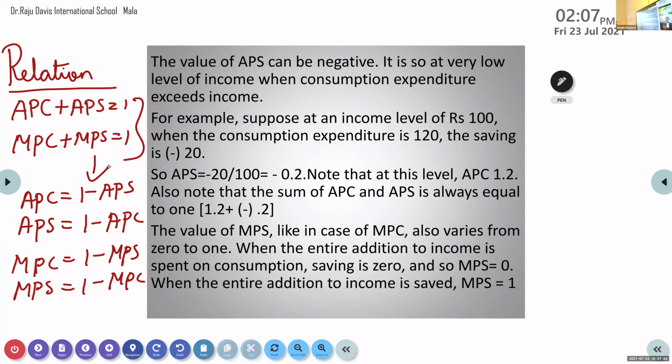If you want to find out APC, you have to reduce APS from 1: APC is equal to 1 minus APS. APS is equal to 1 minus APC. MPC is equal to 1 minus MPS, and MPS is equal to 1 minus MPC.